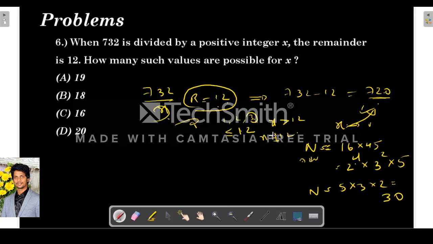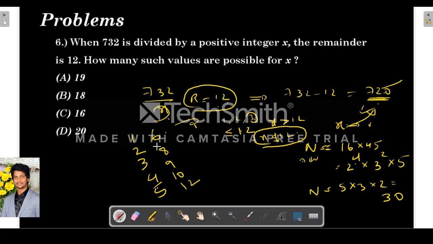So in this, the possible values of x should not be less than or equal to 12. So how many factors are there less than or equal to 12 for 720? We have to list them out. 1 is a factor, 2 is a factor, 3 also is a factor, 4, 5, 6 are also factors, 7 is not a factor because 7 doesn't divide 720. 8 is also a factor, 9 is also a factor, and 10 is also a factor. 11 is not a factor, obviously. If you see, 11 doesn't divide this 720.